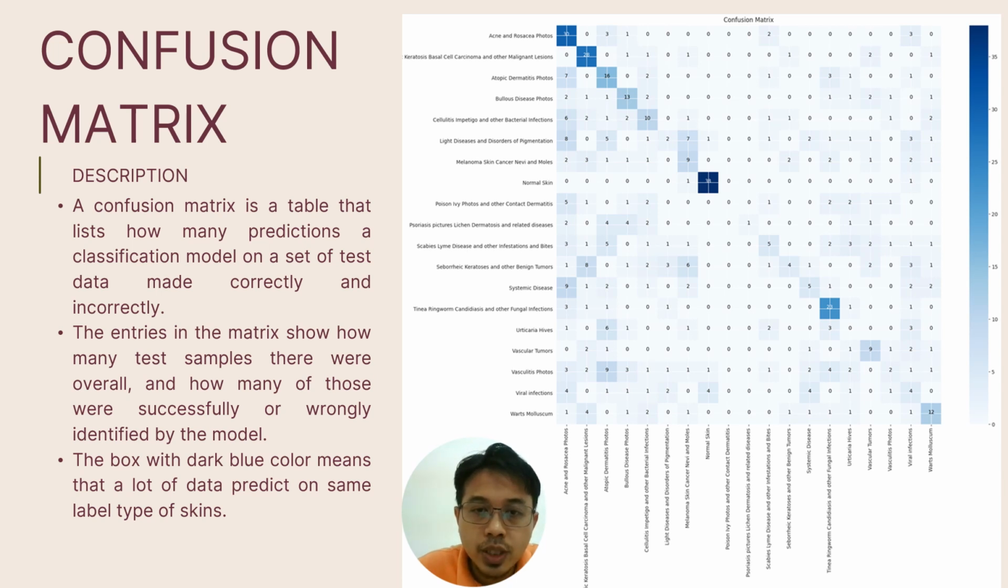So this is the model. We can determine that the darker the blue, the more correct it is. So that's why this model has 40% accuracy.